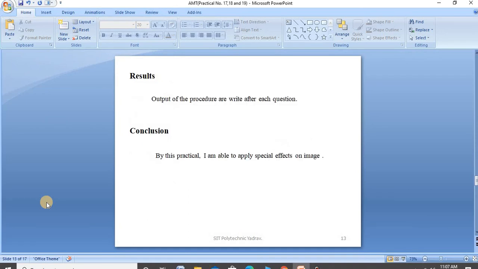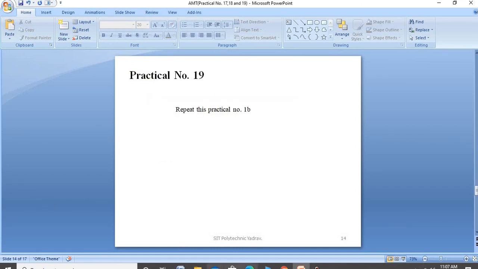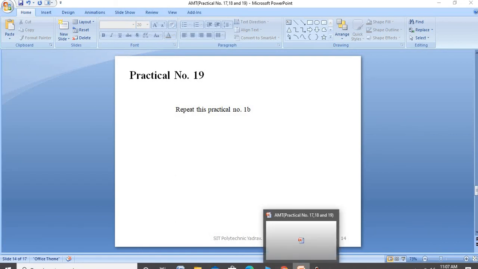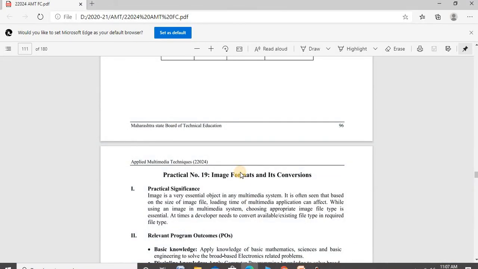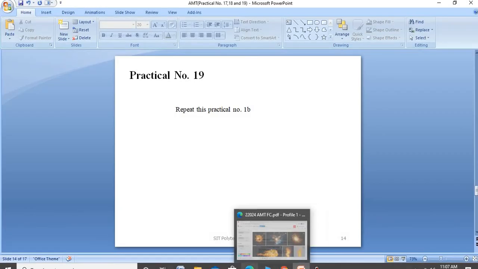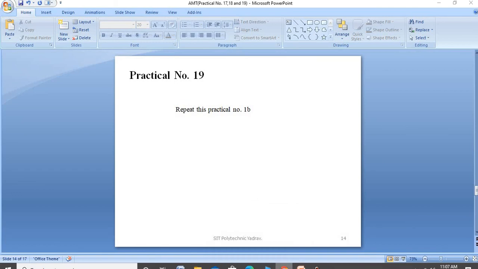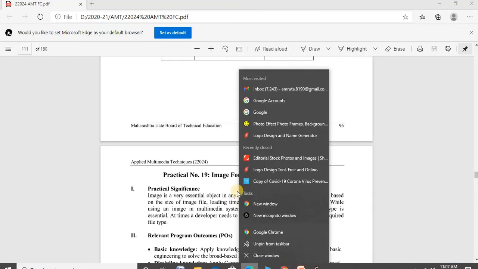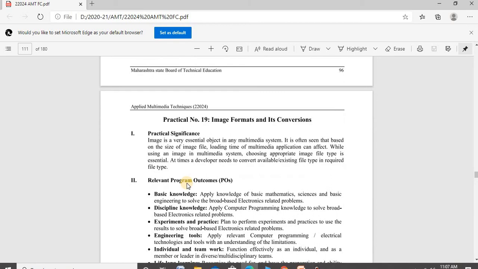Okay, after that, the output of this procedure, right after each question: by this practical, I am able to apply special effects on an image. After that, practical number 19 is a repeat of practical number 1B. Yes, practical number 19 is repeated.